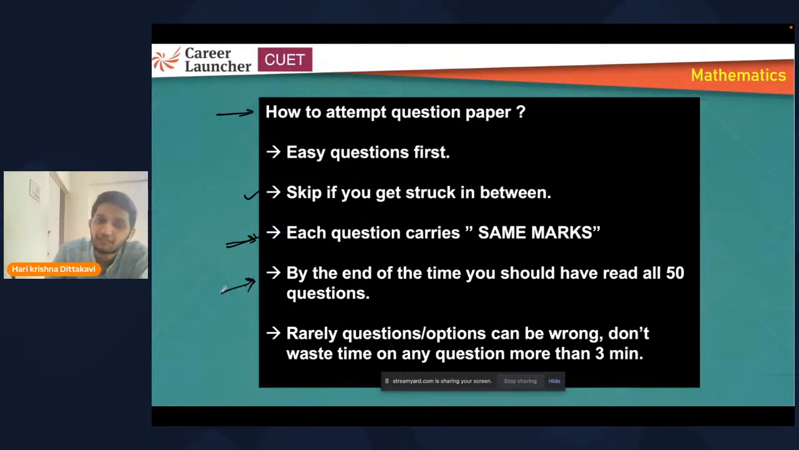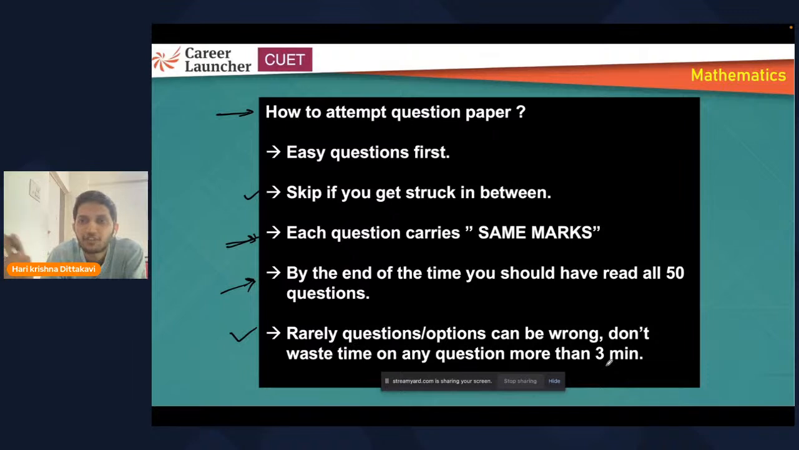Now, last one, but not least: rarely, questions or options can be wrong. Yes, that is possible, no matter what exam it is. There's a chance that the question is wrong or the options are wrong. You got the answer, but it is not in the options. What will you do? We'll solve it again. Again, you'll get the same answer. So keep this in mind. While solving for the first time, take care of the calculations, concentrate more, and get the answers. Fine. So don't waste much time on one particular question.